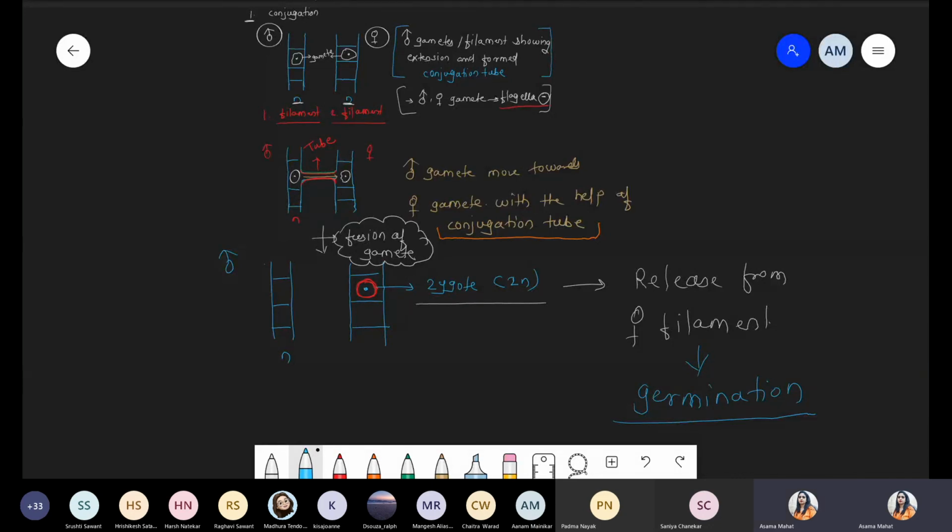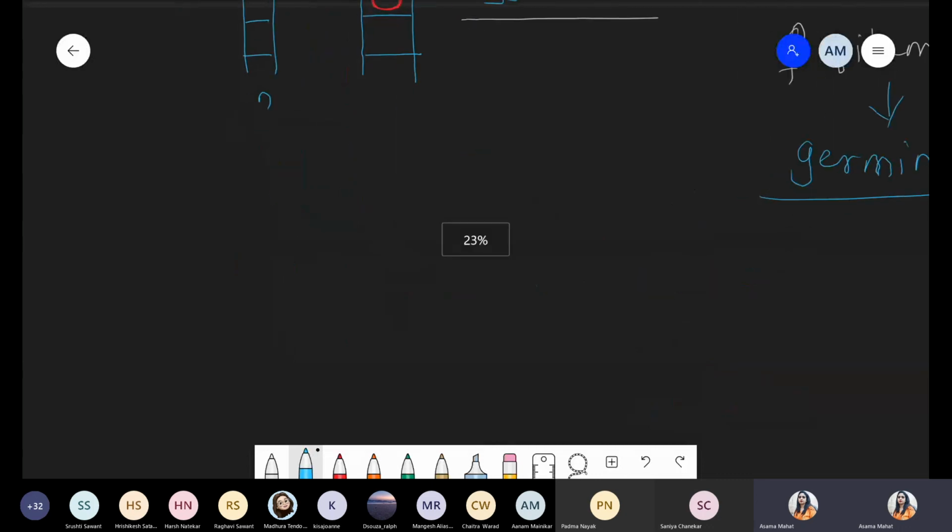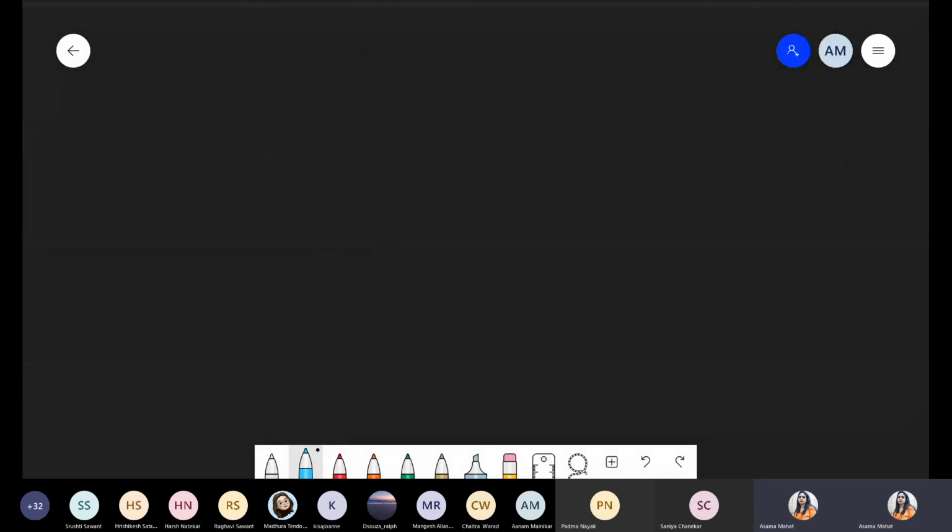Don't worry, when we talk about the haplontic life cycle, we will discuss there how the gamete gets formed, because it is related to the haplontic life cycle. Okay, so this is all about the first type, conjugation. I just want 2 minutes to explain the second method under the sexual mode of reproduction, that is anisogamous.